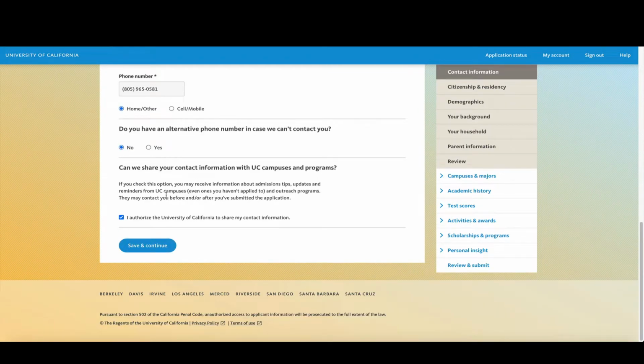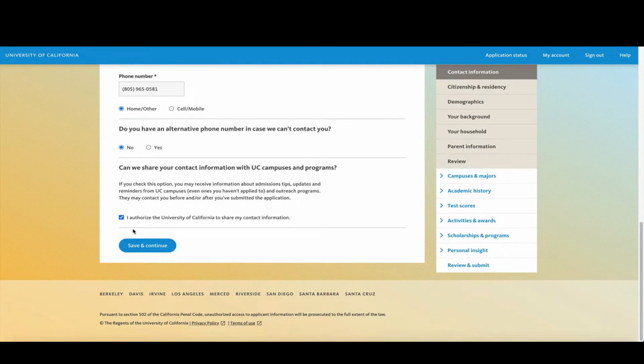The very last question wants to know whether or not you would like the UC campuses and programs to contact you so they can give you outreach, some updates, some general information. If you're okay with that, go ahead and click this box that says I authorize the University of California to share my contact information, and if not, then go ahead and make sure that it's unchecked.